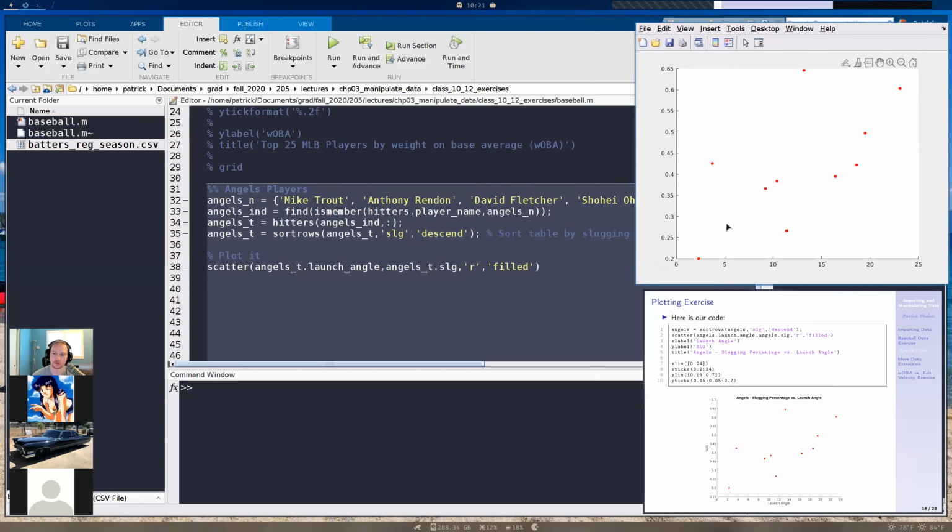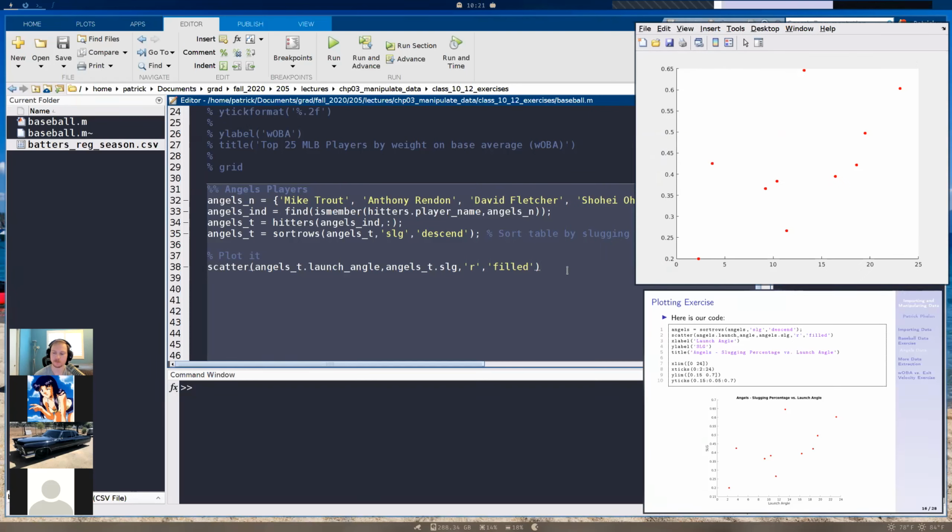All right, so let's do that. I'm going to put the plot over here. All right, so first we're going to add our labels just to get them out of the way. So we have the X label. That's going to be launch angle, not launch angel, launch angle. Y label, that'll be SLG, so our slugging percentage. And then we'll make our title angel slugging percentage versus launch angle. Now, if I run it, then all of those are going to fill in.